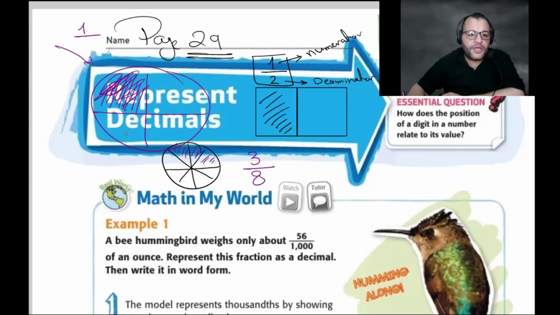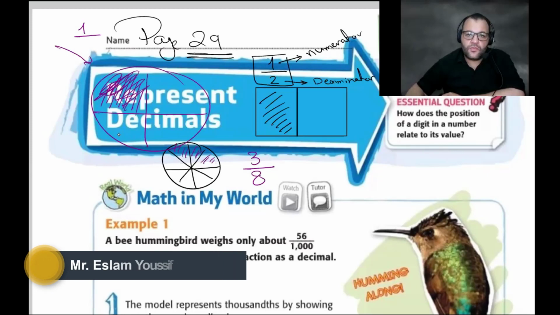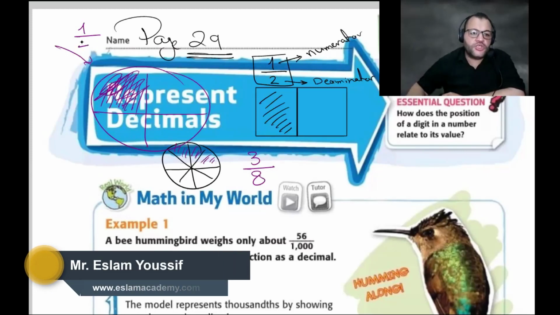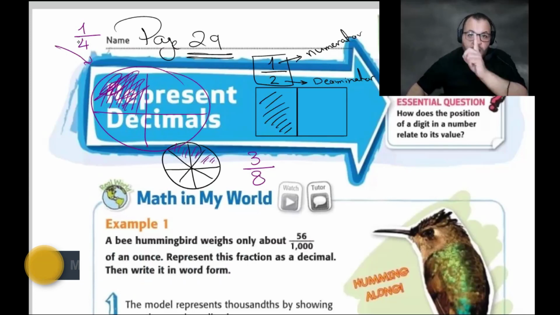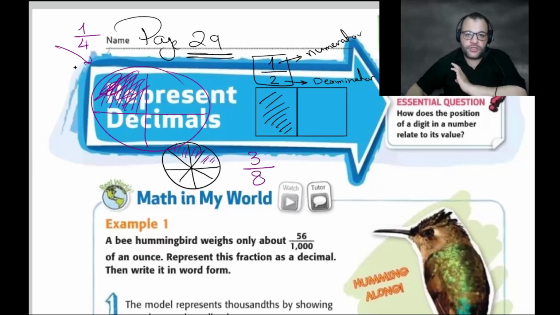Out of how many parts? Out of 4, the total parts. So we shade only one part out of 4 parts. That is the meaning of the fraction. The 4 parts must be equal. So we have only one part out of 4 parts. The one here is called the numerator.